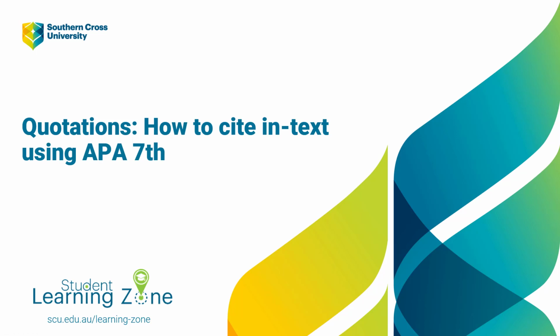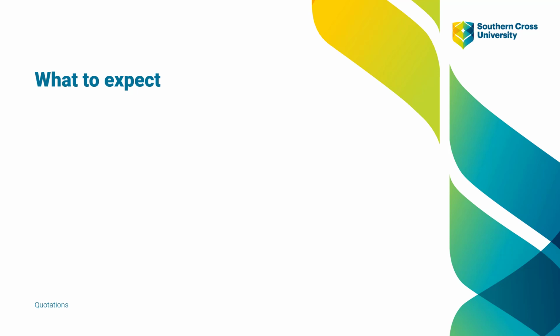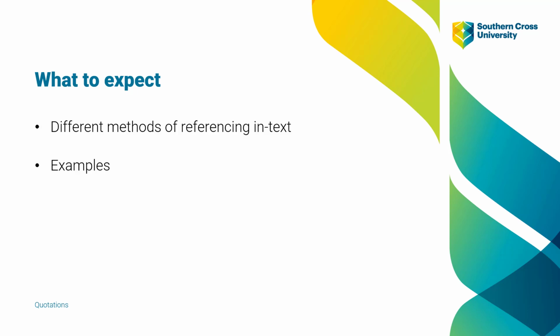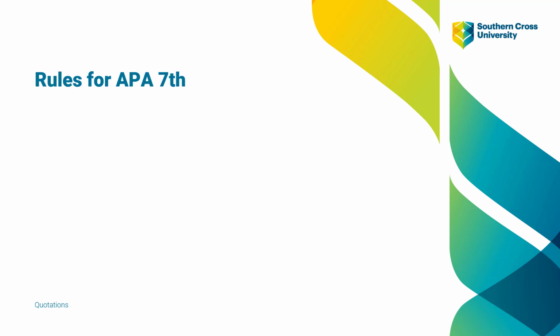Hello and welcome to this short video on how to cite in text using direct quotations in APA 7th referencing style. This video will cover the methods used to quote in text, some examples of these, and some final points to remember. The rules for quoting revolve around the length of the quote.